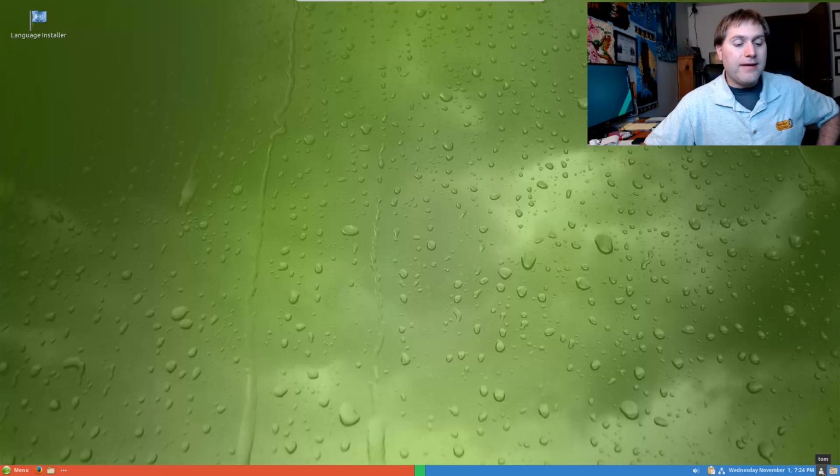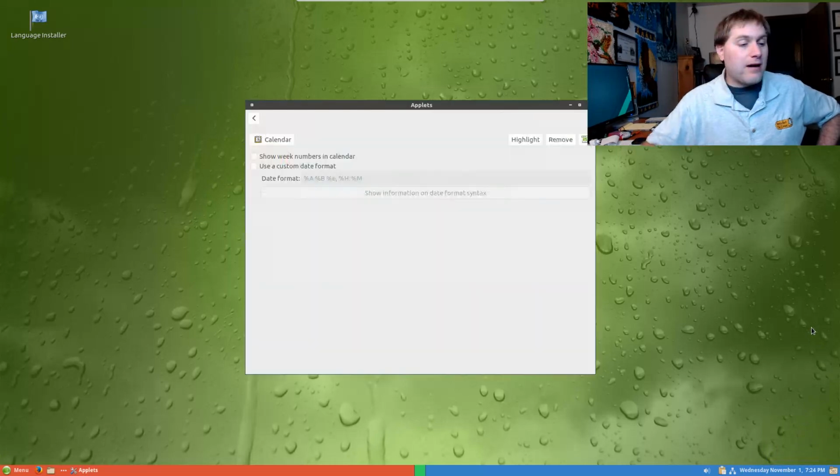I never really have a need for the user icon, so you can right click and remove the applet. Maybe I don't need all that date information. I can configure the date. So this kind of works for all these different applets, just kind of figure it out. So I can show week numbers. I can use a custom date format.